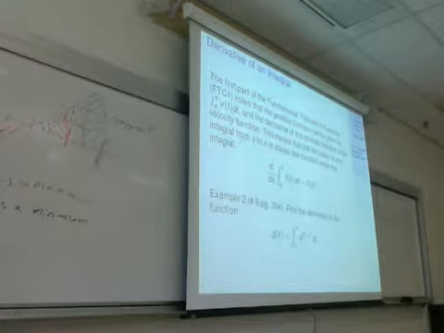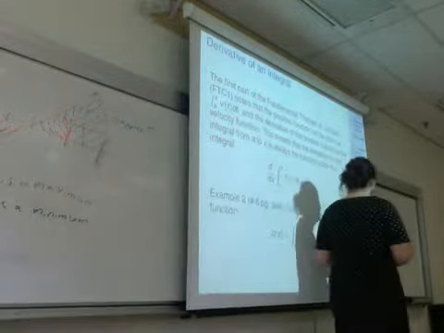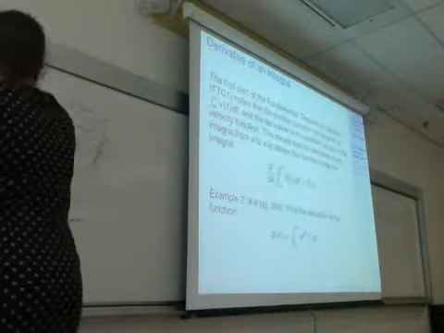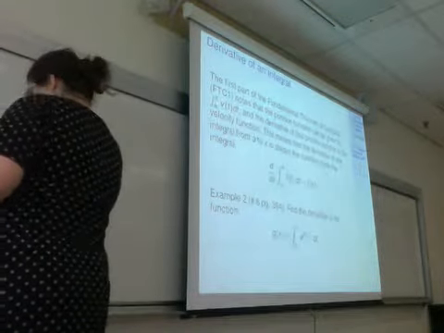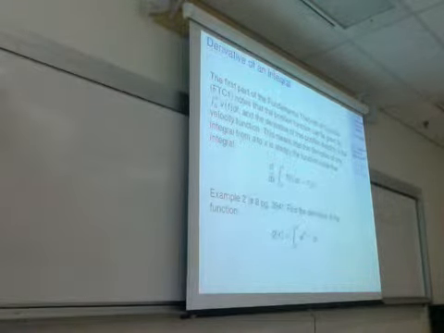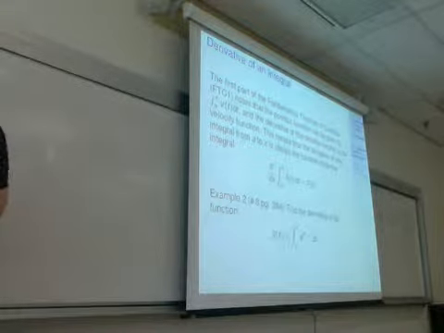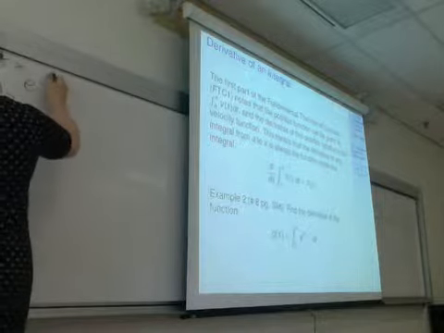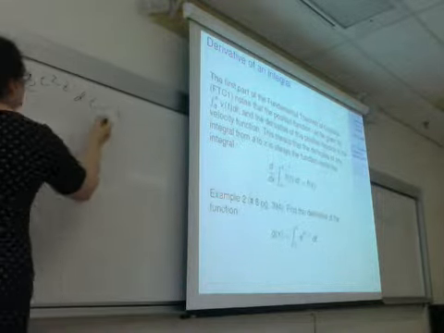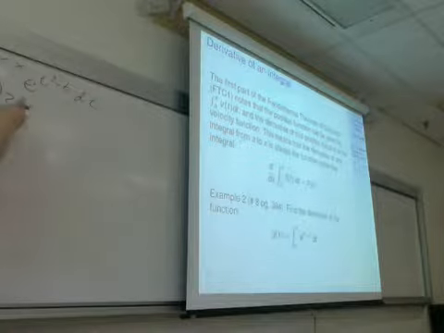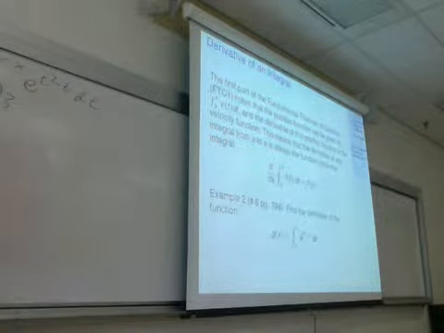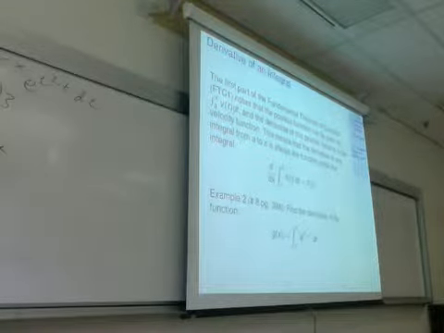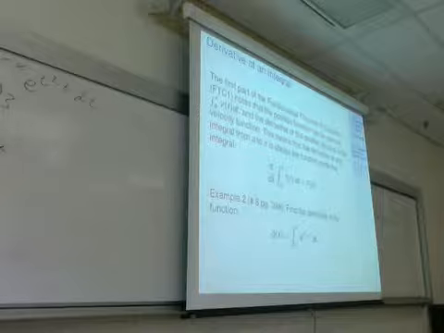So example 2 is a case where I can just use this rule. Here I want to find the derivative of that function there. I want to find the derivative of the integral from 3 to x of e to the t squared minus t dt. Well, the rule says the derivative of an integral from a number to x is just the function inside. So I'm just going to write out that function inside, but I'm going to replace the t with an x. That's my answer. That's what the derivative of this thing is.